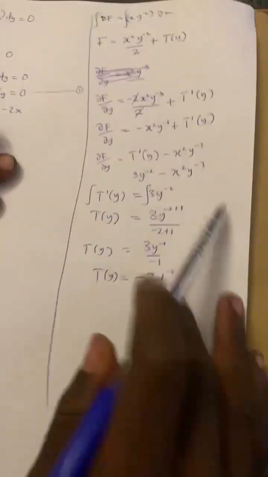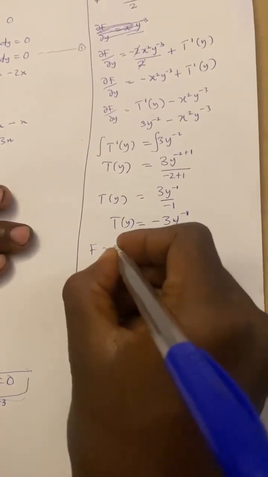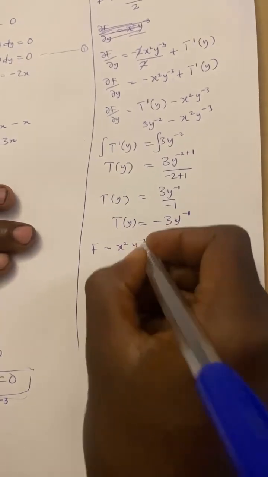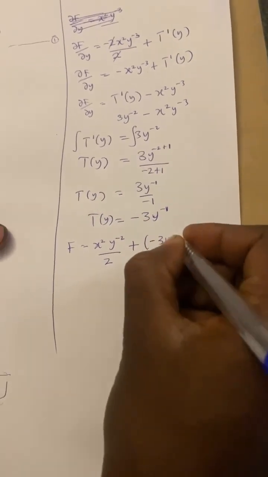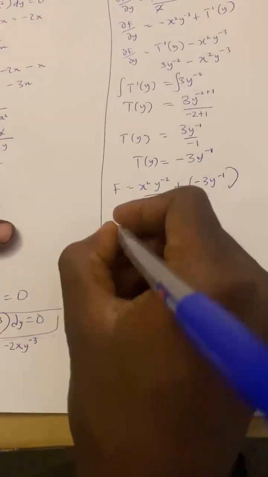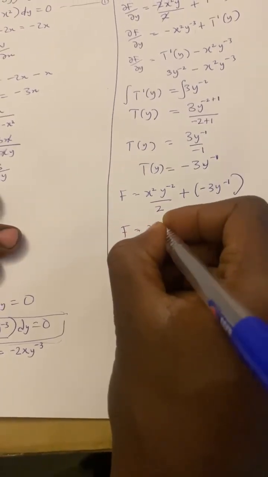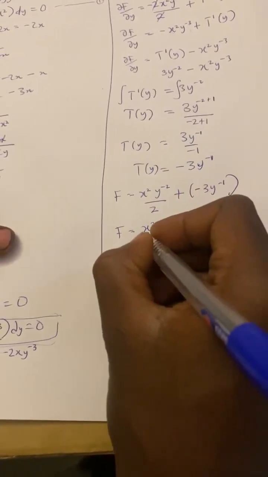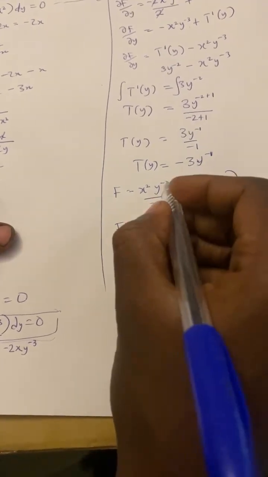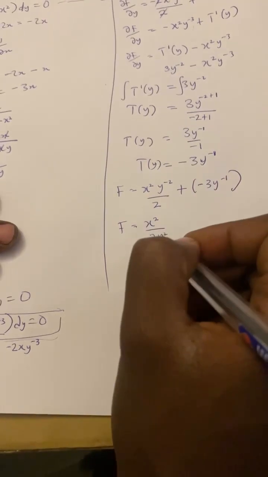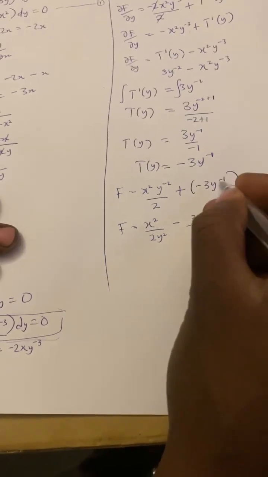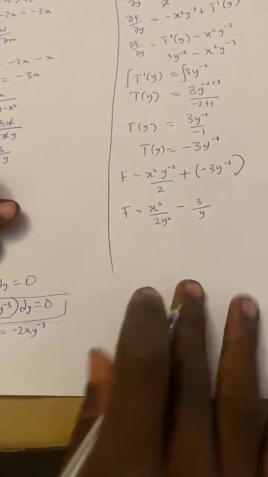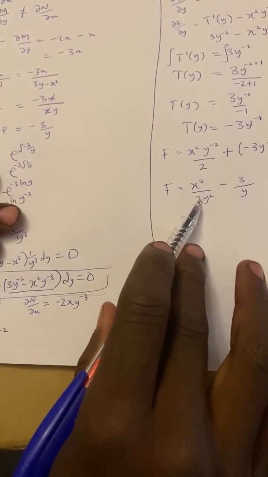Then you go back to this equation and substitute t of y. So we have f equal to x squared y^-2 over 2 plus our t of y, which is minus 3y^-1. So f is x squared over 2y squared, by simplification, since y^-2 is the same thing as 1 over y squared. Then minus 3y^-1 is also minus 3 over y.